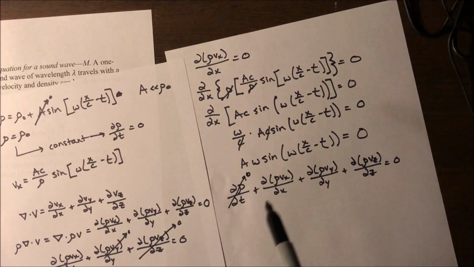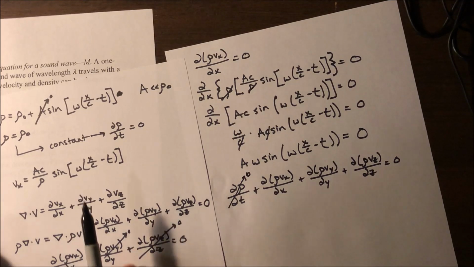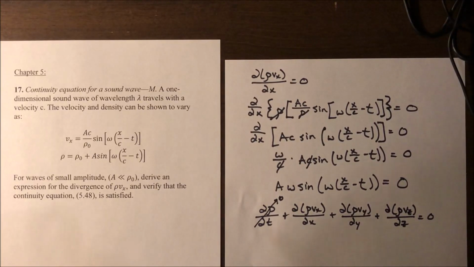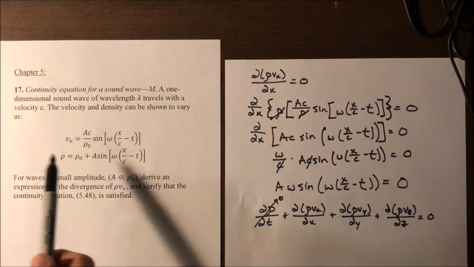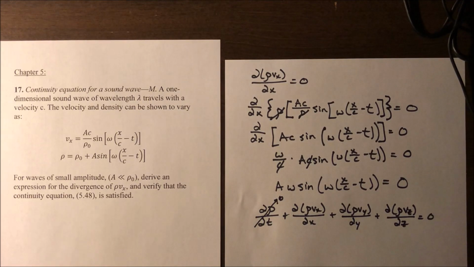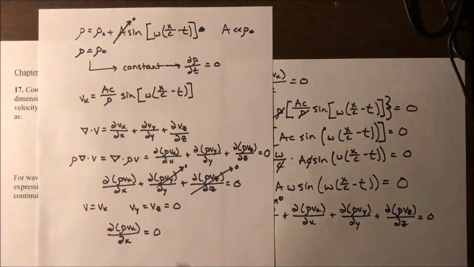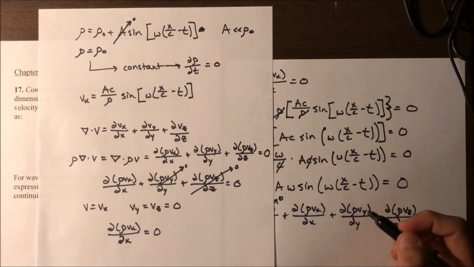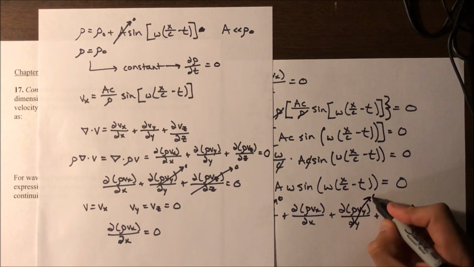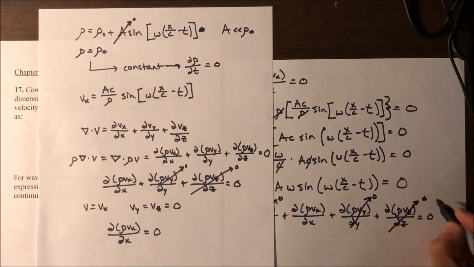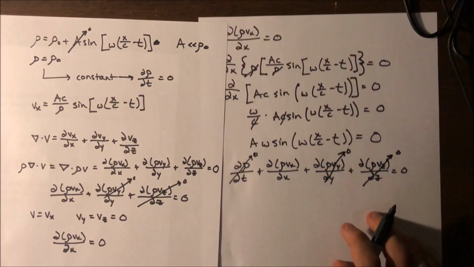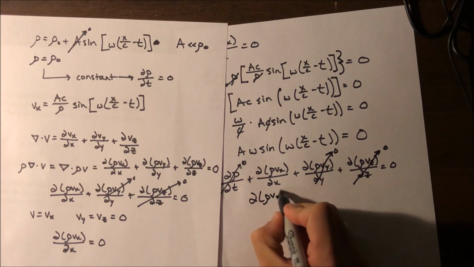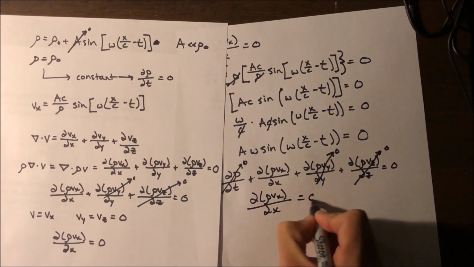We also saw that since the sound wave is one-dimensional, and that dimension is the x direction, there is no velocity in the y or z directions, which means we can cancel out this and this. This simplifies the equation to partial rho vx over partial x equals 0.